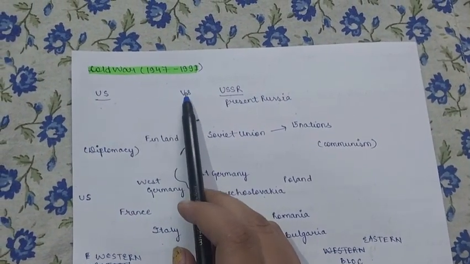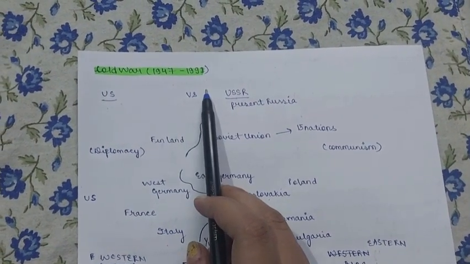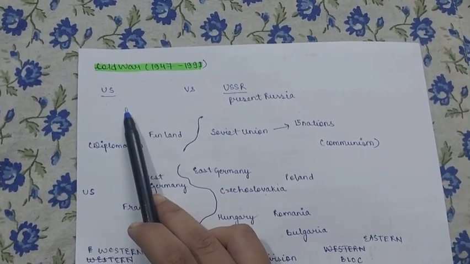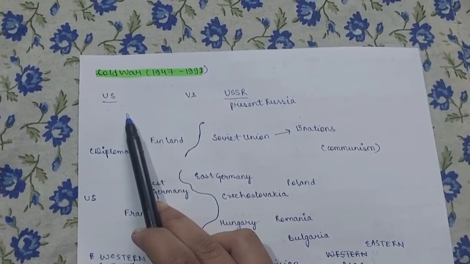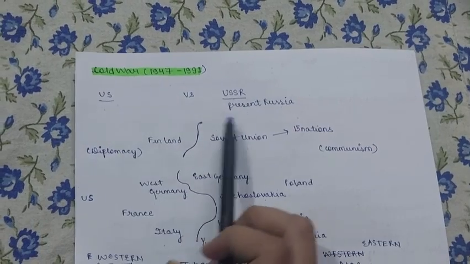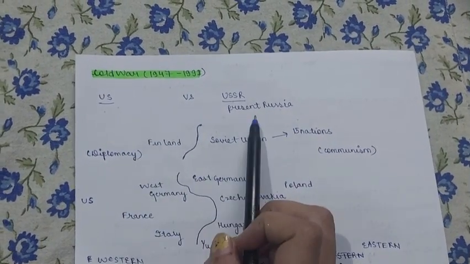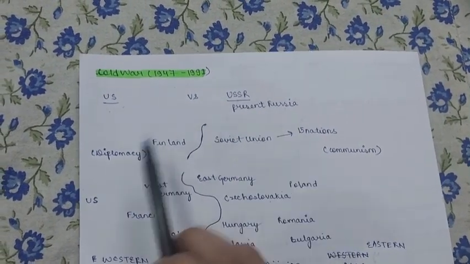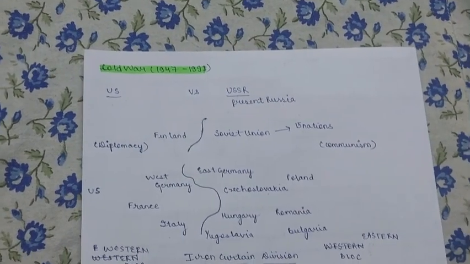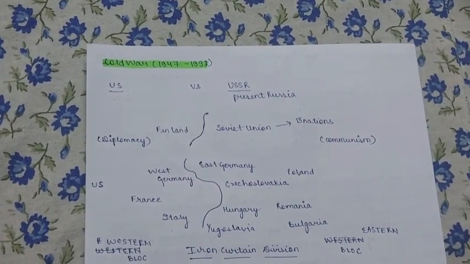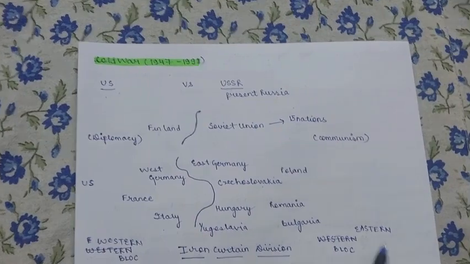Cold War, 1947 to 1991. The Cold War happened between the two major powers, US and USSR, which is present Russia. The world was divided into two blocs, the Western Bloc and the Eastern Bloc.